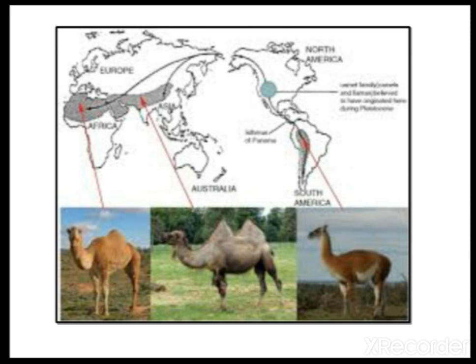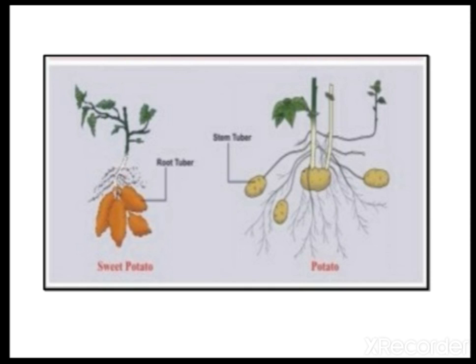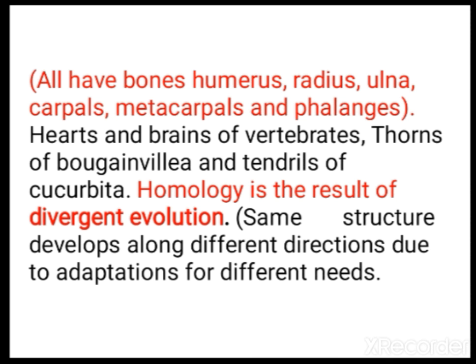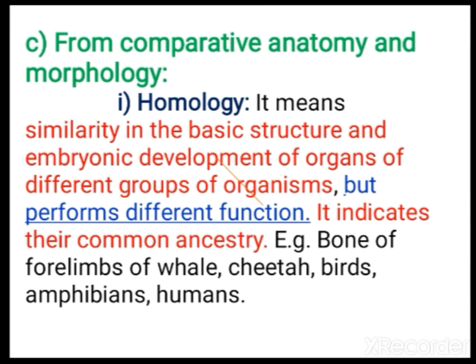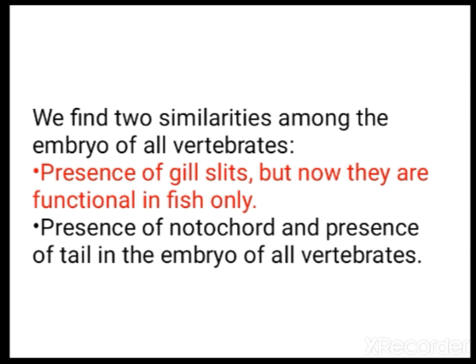Okay children, so we studied different evidences for evolution. Study thoroughly. If there is any doubt, you can still contact me. Let us recollect one by one. First we studied paleontological evidence. Second, embryological evidence.